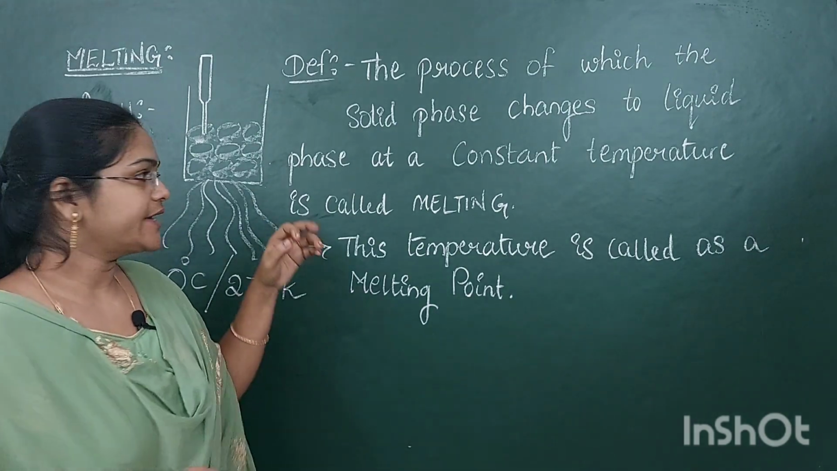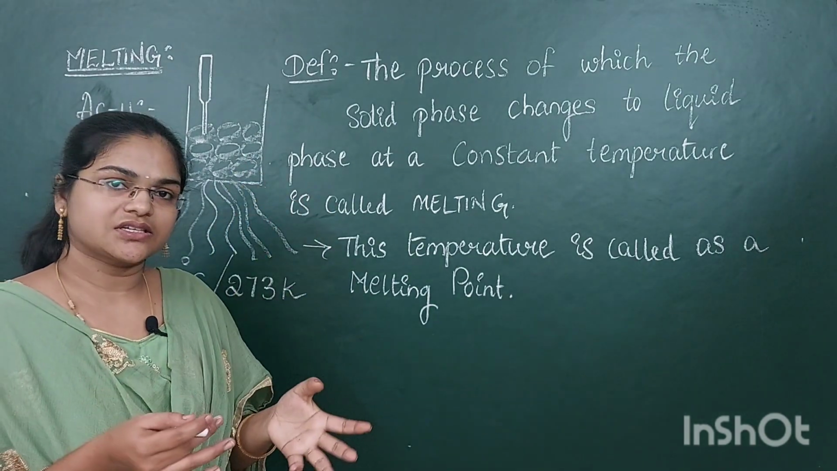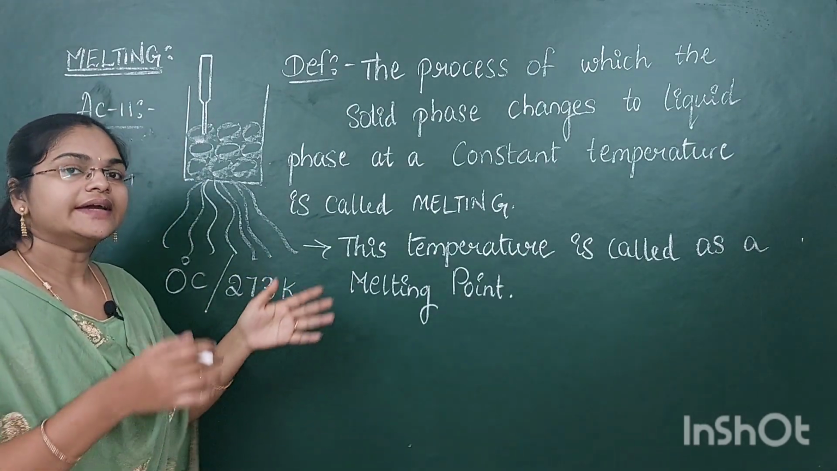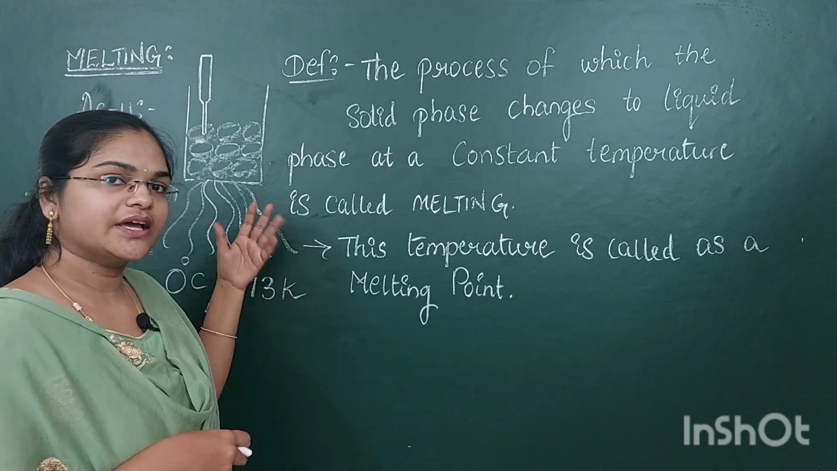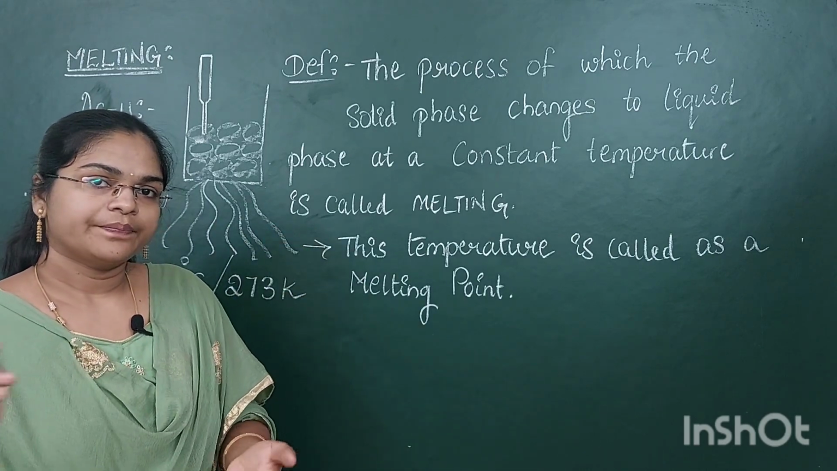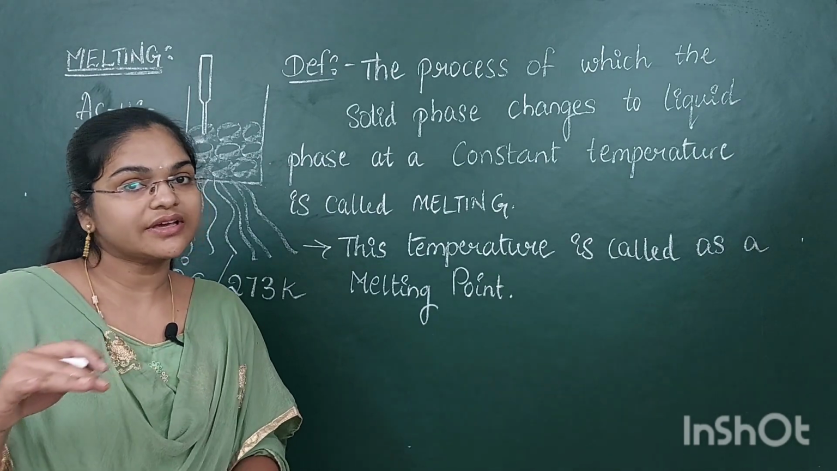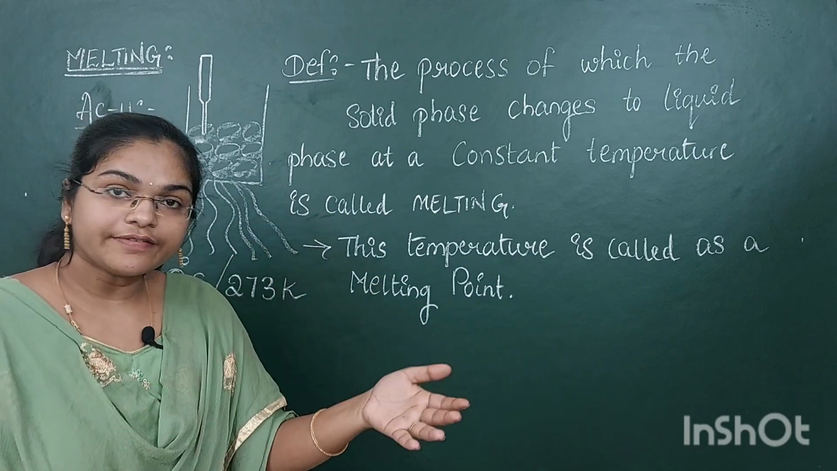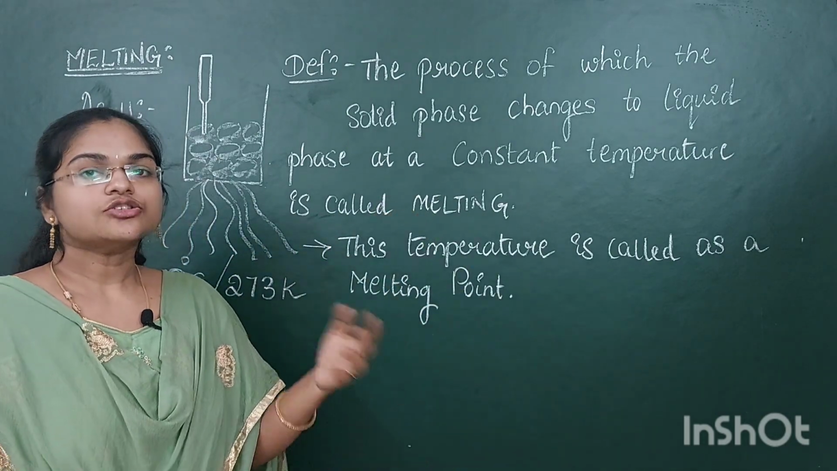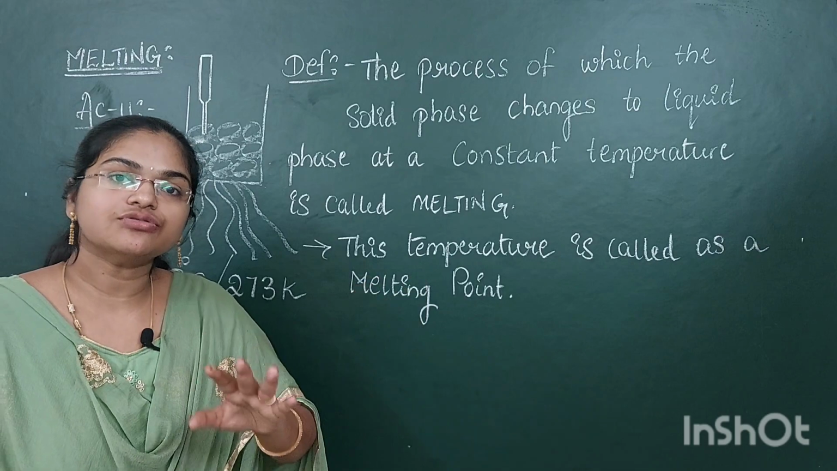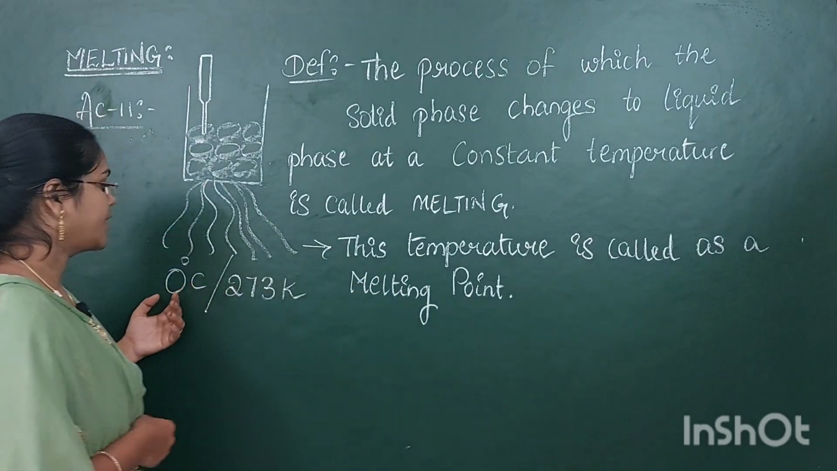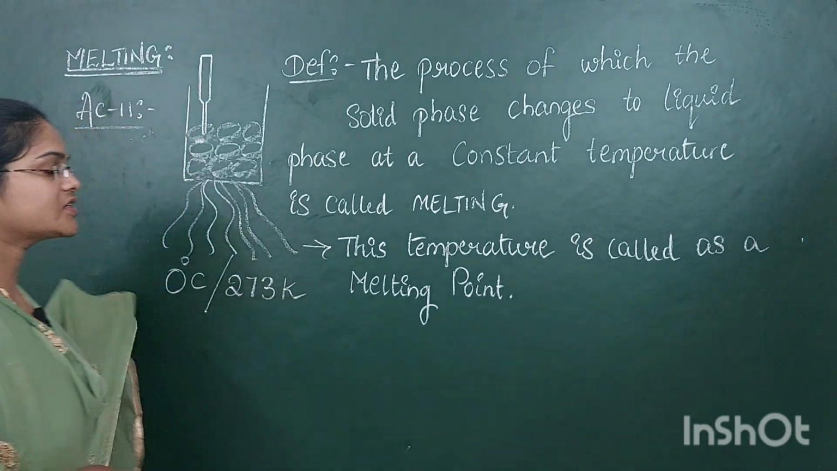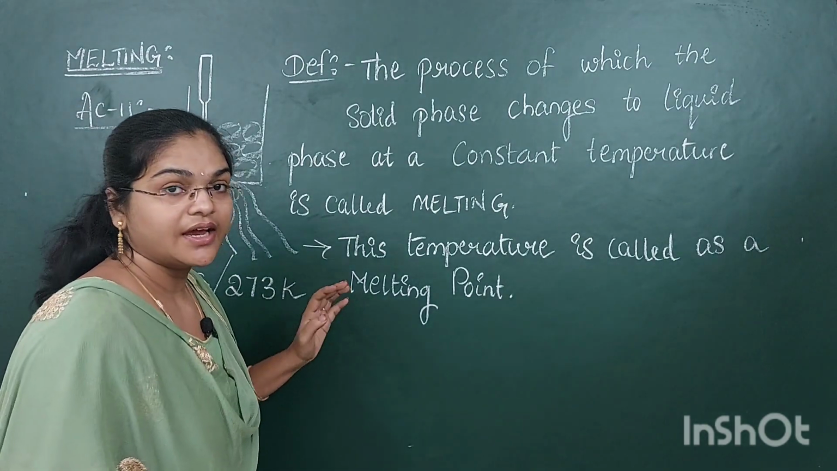If the ice cubes before heating are below 0 degrees Celsius, by continuously supplying heat they come to 0 degrees Celsius. If at the beginning it is at 0 degrees Celsius, by supplying heat it stays at 0 degrees Celsius. In kelvins, 0 degrees Celsius is nothing but 273 kelvins.